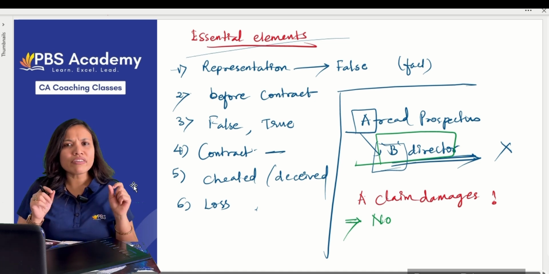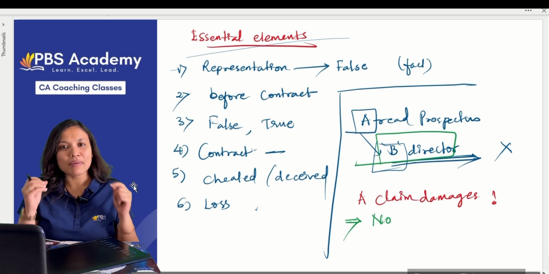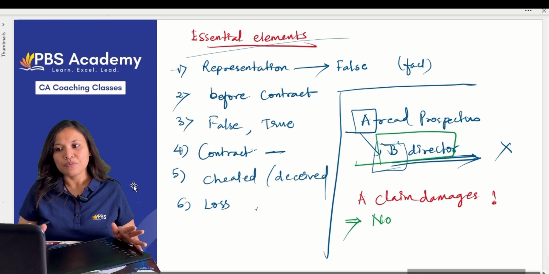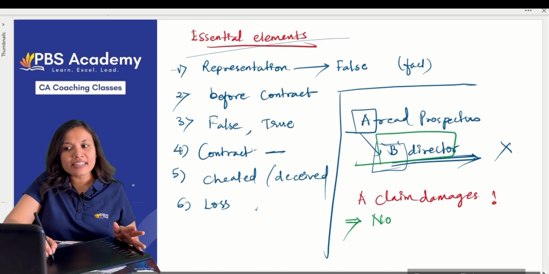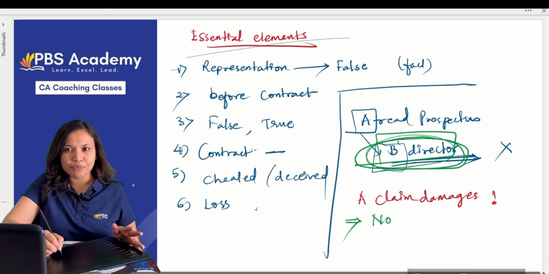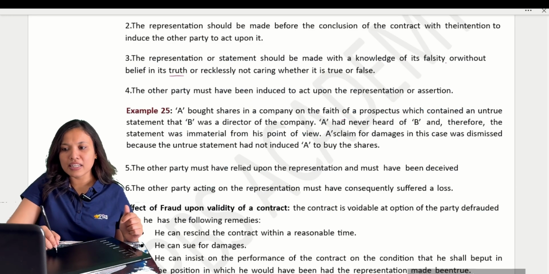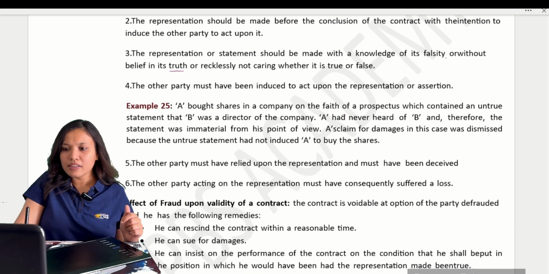Okay, it made no difference to A whether B is there or not. That does not make any difference to him, and hence he did not enter into the contract due to this fact. He did not make the contract based on that fact. Okay, so hence it is not fraudulent on behalf of the company. Are we clear? Okay,